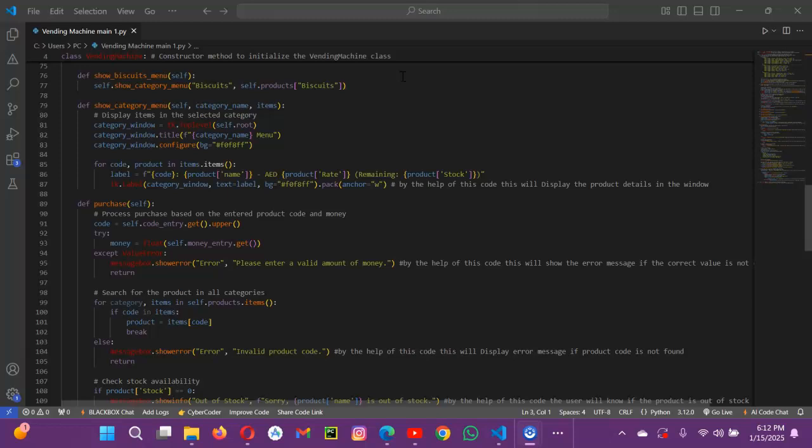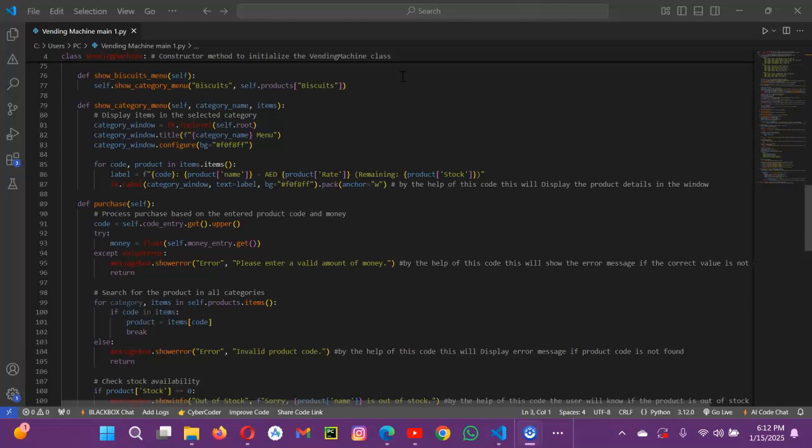These methods show the category menu to display the respective category's items. The menu opens a new window displaying product details for the selected category, like what I need: snacks, drinks or biscuits.